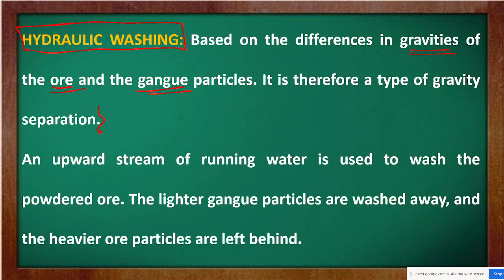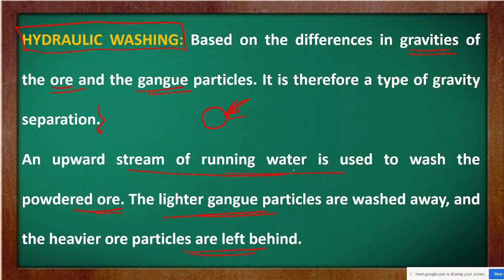Now hydraulic washing means what? Here an upward stream of running water is used to wash the powdered ore. That means whatever ore we got, first of all it is made into powdered state. Now this is washed with running water, and the lighter gangue particles are washed away and the heavier ore particles are left behind.